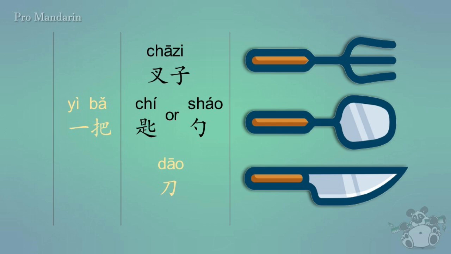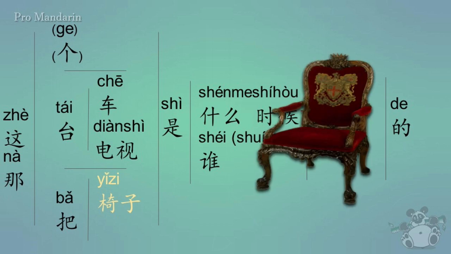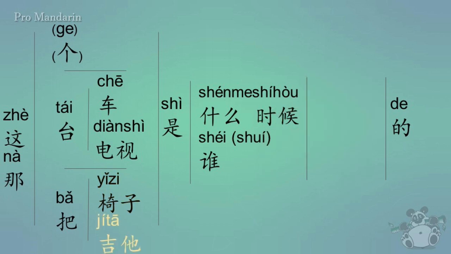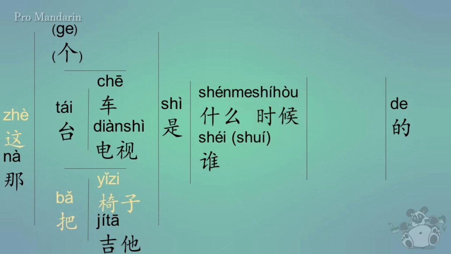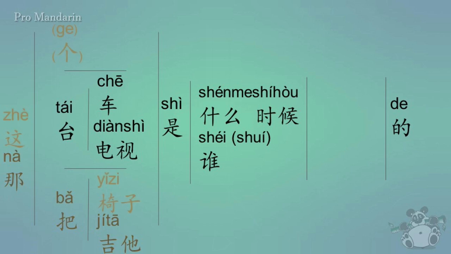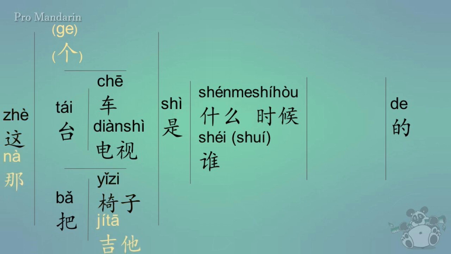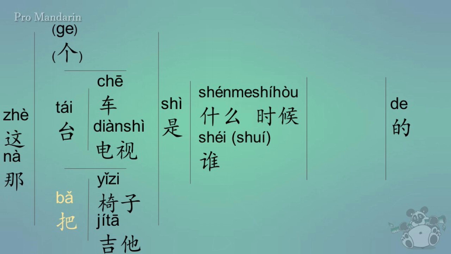Now, for today's lesson, we're going to use it for 椅子, which is a chair, and 吉他, which is a guitar. So again, you could say 这把椅子, which means this chair, or you could say 那把吉他, which would be that guitar. And you can also say 这个椅子, this chair, or 那个吉他, that guitar. However, ba would be the correct classifier for these nouns. Now with that, let's talk about the things that you can do to these things.